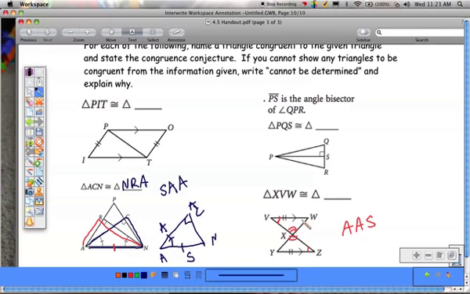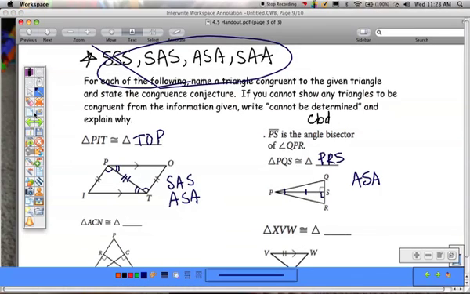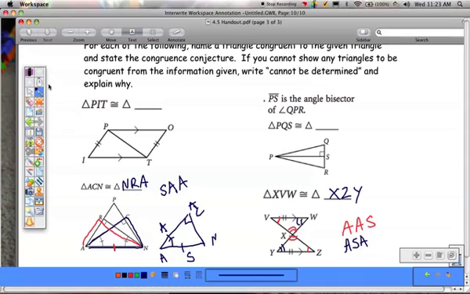Or we could have said, all right, these angles are also the same. So we also have angle, side, angle. So they're congruent. XVW is congruent to XZY. All right, so to summarize, here are the four theorems to prove two triangles are congruent. The assignment is on your calendar, I believe, so you can get started on that.